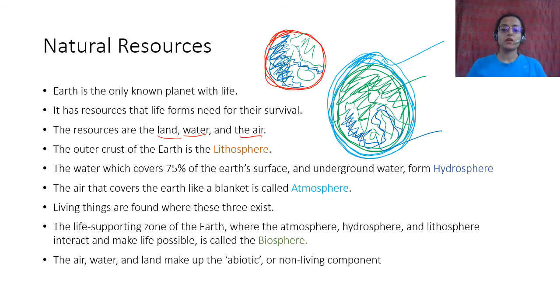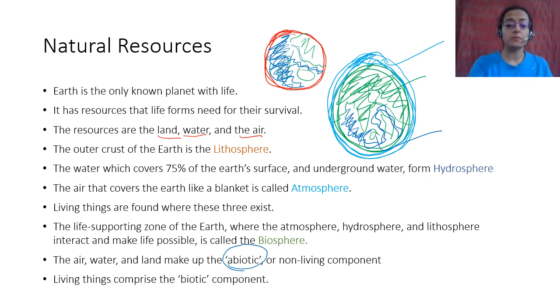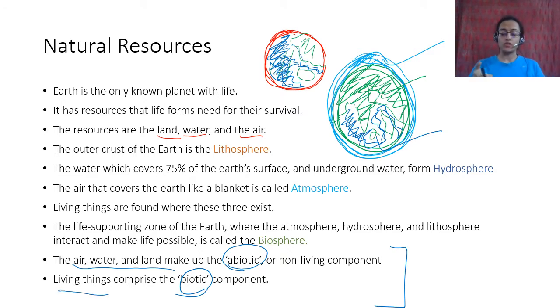So air, water and land make up the abiotic or non-living component of the biosphere. The air, the water and the land make up the abiotic or non-living component, whereas life comprises the biotic component. So these four components are there, right? Air, water and land are the abiotic components, whereas living things are the biotic components.